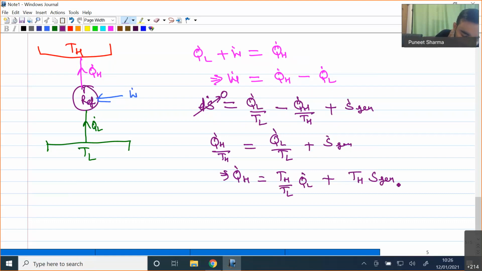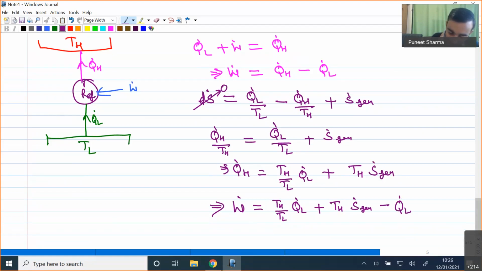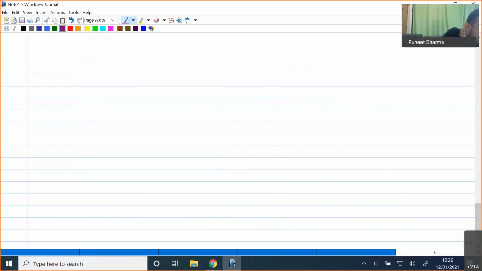Now if I substitute this relation in my expression for work, I find W dot is equal to, in place of Q dot H, TH divided by TL into Q dot L plus TH times S dot generation, minus Q dot L. Now if I combine the terms that have Q dot L as common, W dot is equal to Q dot L into (TH divided by TL minus 1) plus TH times S dot generation.